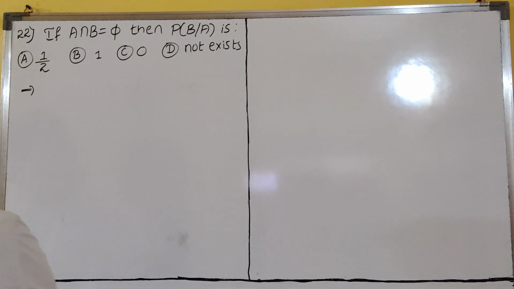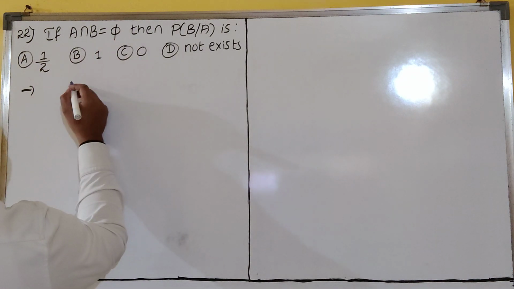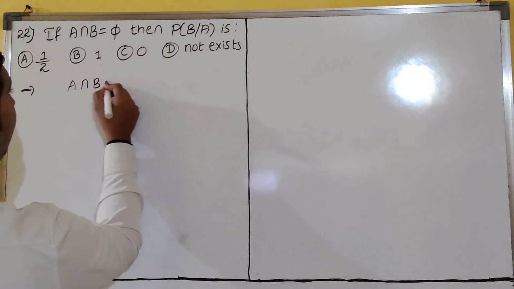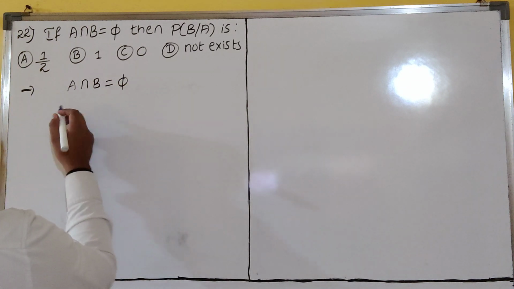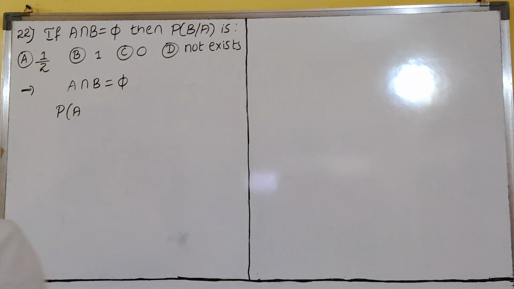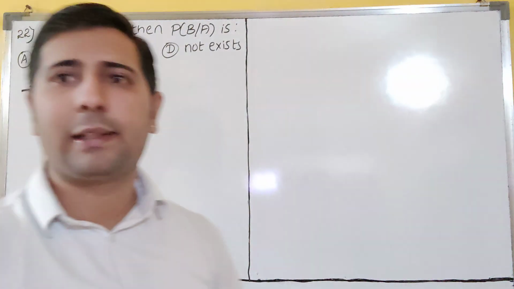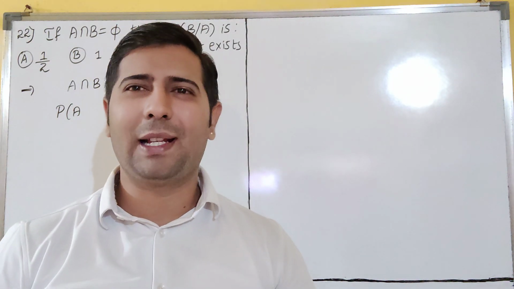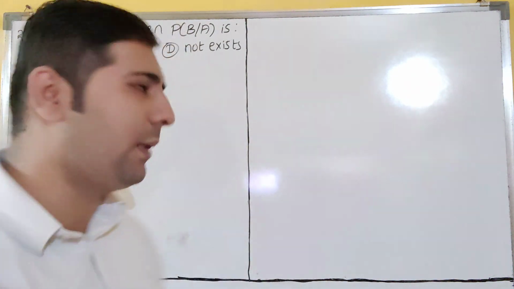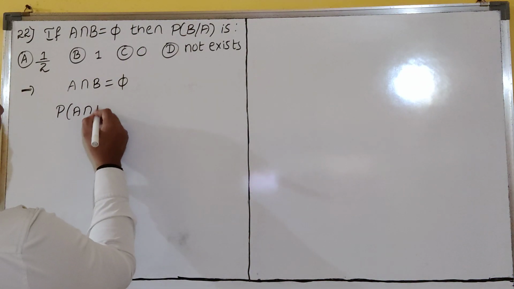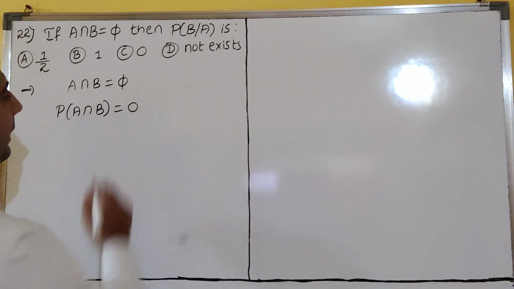A intersection B is what, dear students? A intersection B is empty. So this means what? Actually, these are mutually exclusive events, dear students. Mutually exclusive is nothing but disjoint sets. So now P of A intersection B is how much? This will give us 0, dear students.